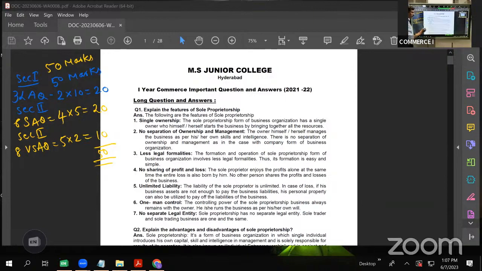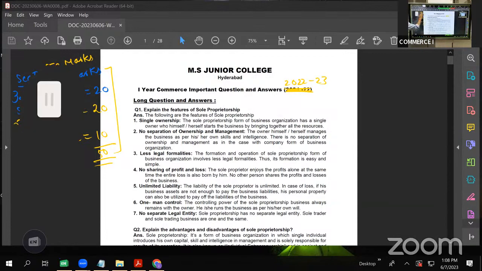This is for 22-23, not 21-22. So we are going to discuss very important LAQs, SAQs and VSAQs. Is the breakup clear to all of you? Have you gone through this? So we'll move forward.